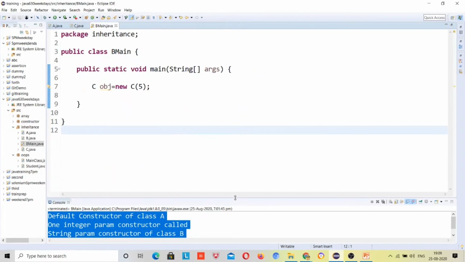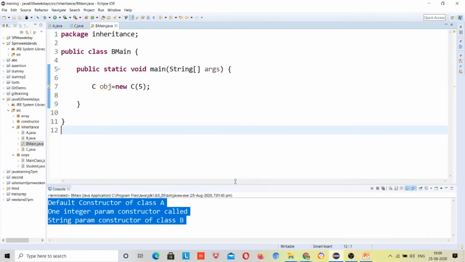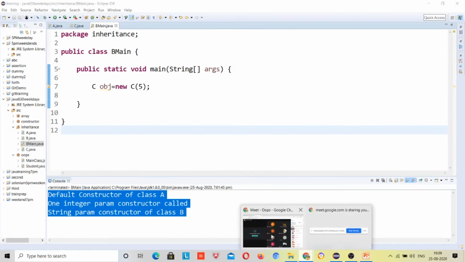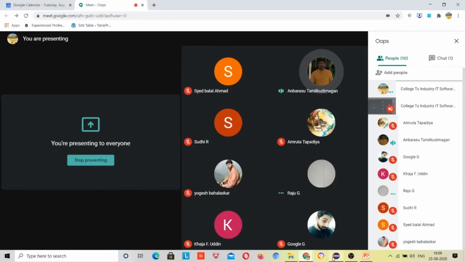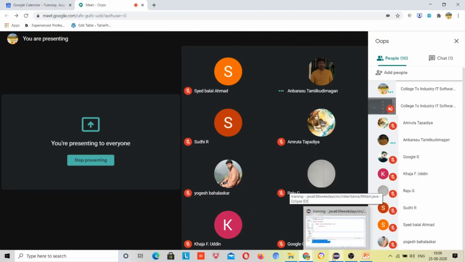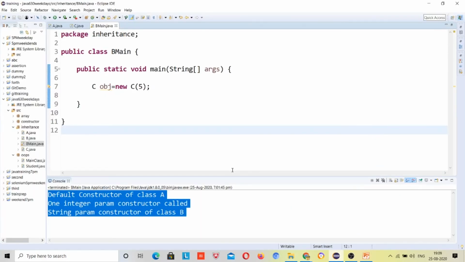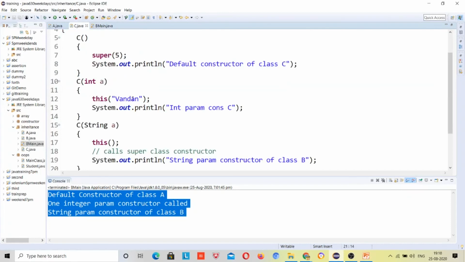Anybody else want to try? You are wrong, sir. I think it prints all five. How will it print all? First it will call the parameterized constructor of integer of class C. It will come here, and it finds a constructor inside the same class which has one integer and one string parameter. So it will come here.